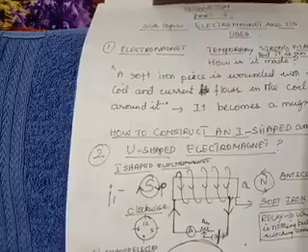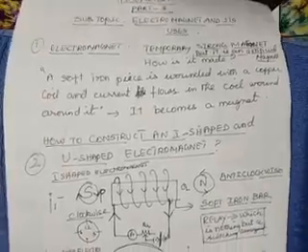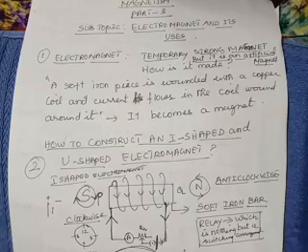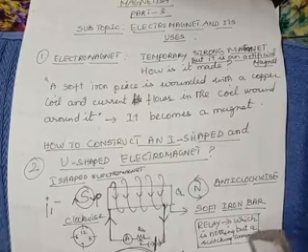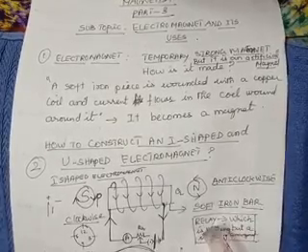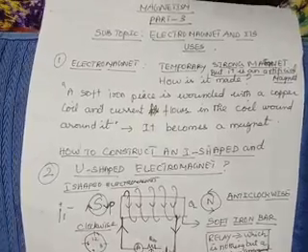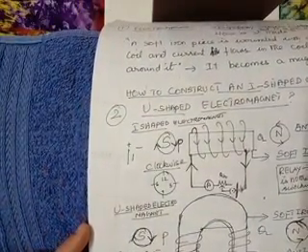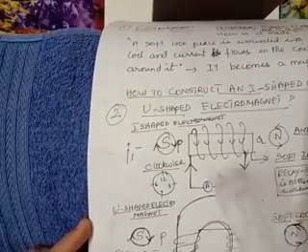Now you will have a question. What is the application of this I-shaped magnet? It is mainly used in a relay. What is the meaning of relay? It is nothing but a switching arrangement. So in the construction of switching arrangements or any kind of relay, this I-shaped electromagnet is used. Almost in all electronic devices, electromagnets are used. You know very well about the calling bell, electric bell and all. So this is one type which I have told you already.